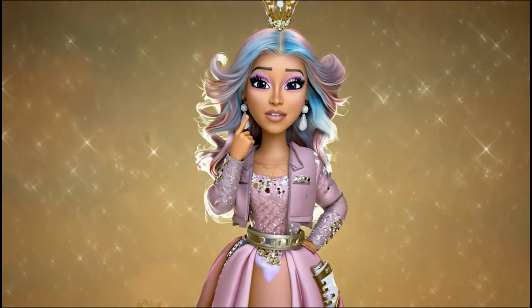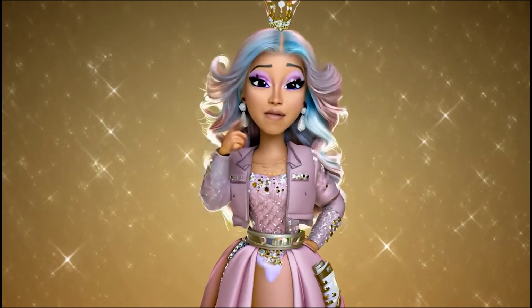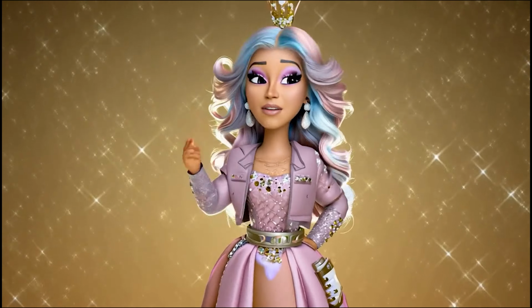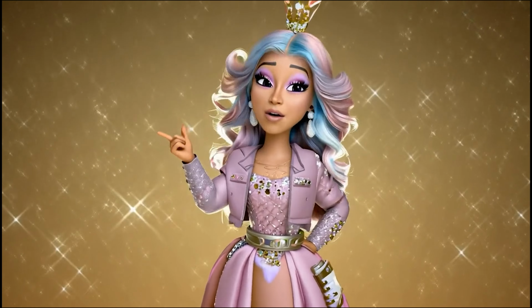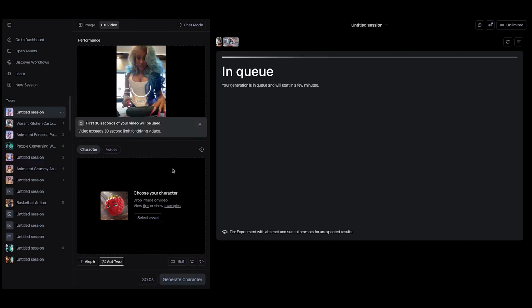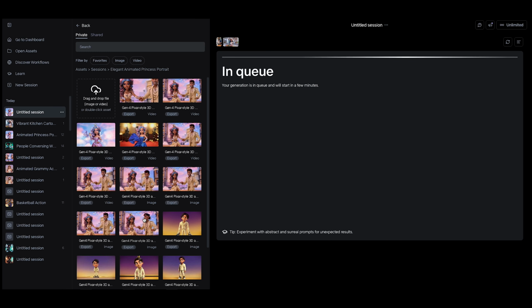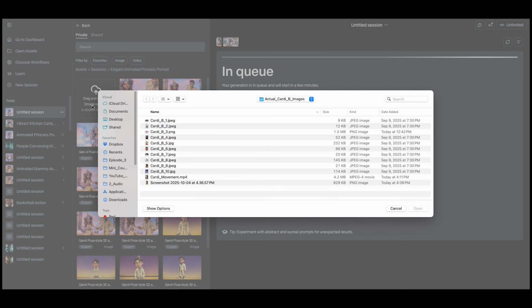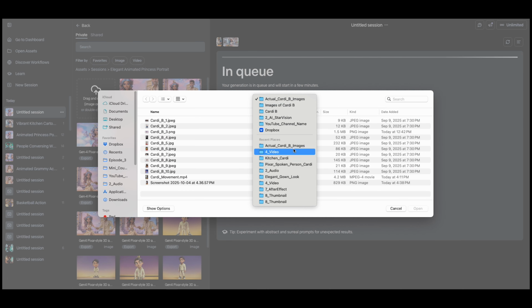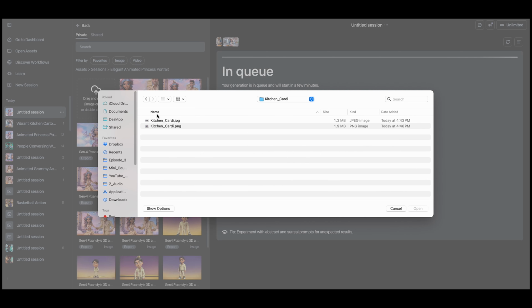Oh my God, she's copying my exact movements, the facial expressions, the hand gestures. She's literally me, but as Pixar-Cardi. But wait, it gets better. Nobody tells you, you can control everything. Watch what happens when I add more dramatic expressions. The AI copies it perfectly. It's like having a personal motion capture studio.